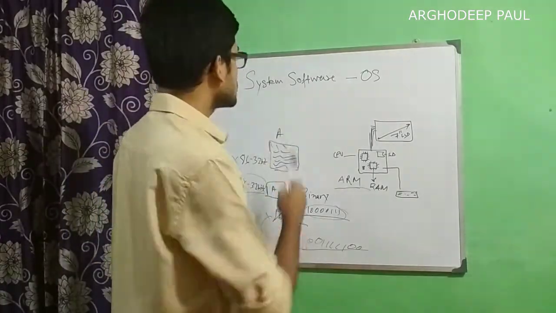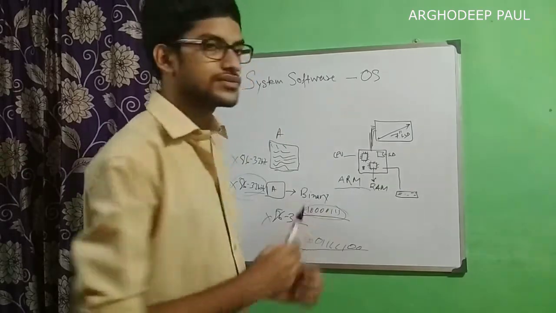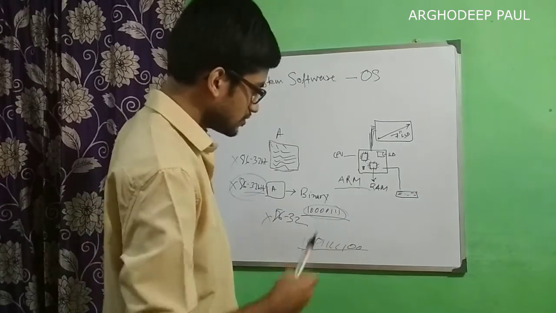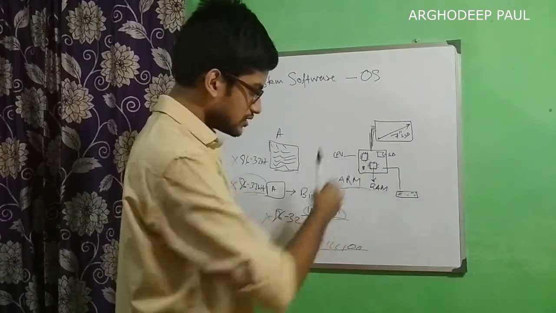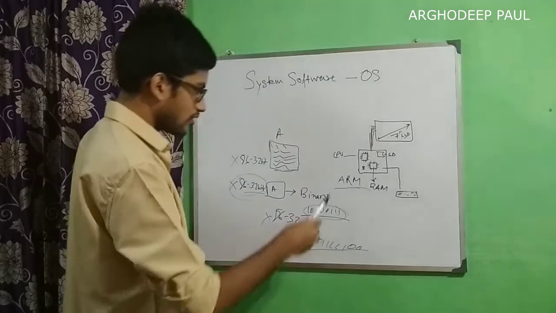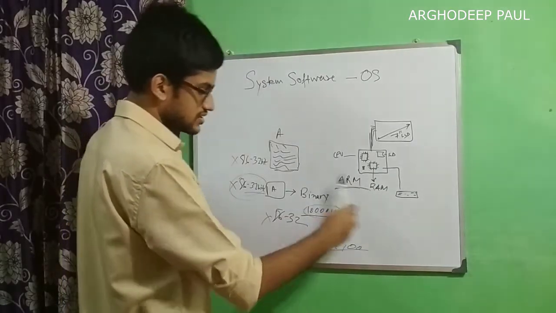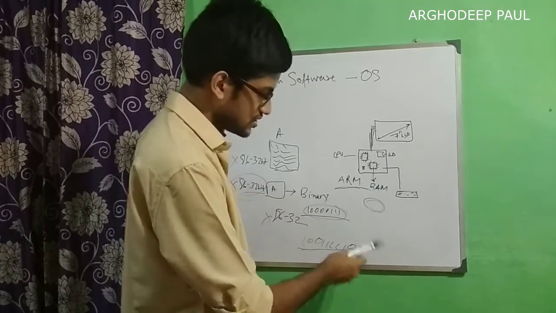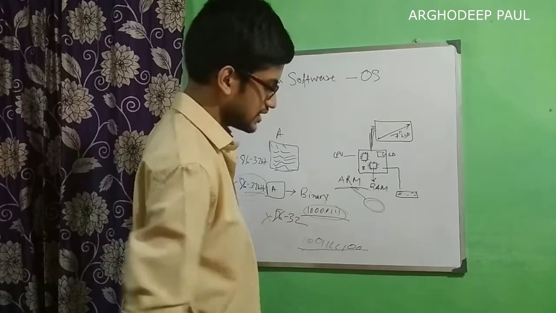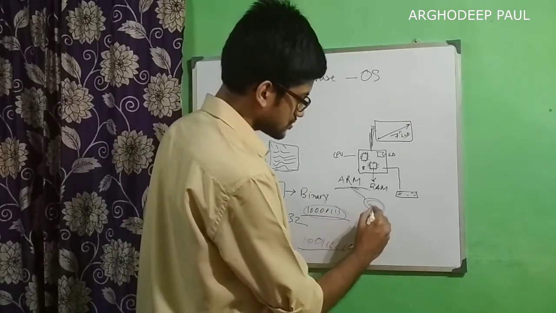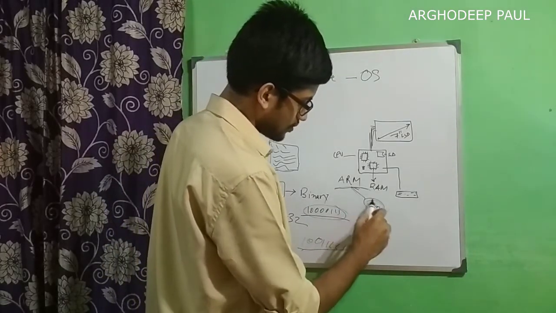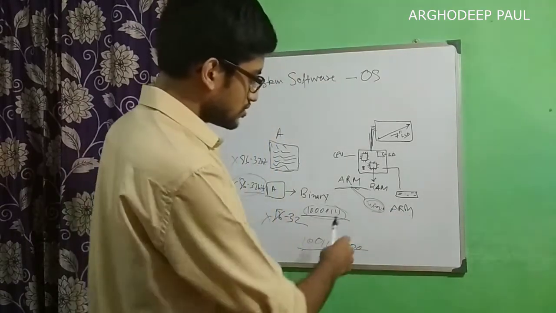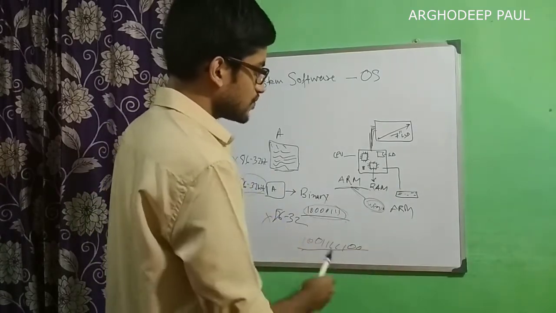But we are supposed to talk about system software and operating system. If there is no operating system, then we will not be able to make this computer hardware useful. As we are using the ARM here, we need some kind of operating system or system software which is designed for the ARM architecture. Let's say we have a Windows 10 ARM flavor or ARM version. So we will be installing Windows 10 ARM.